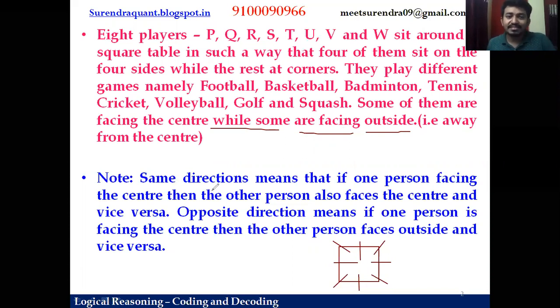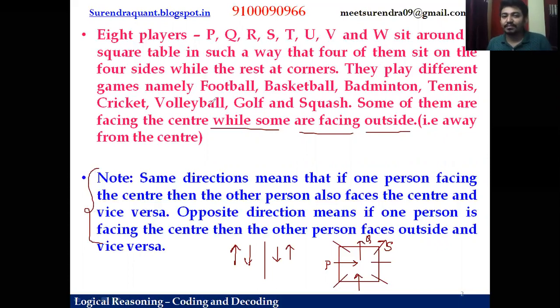And there is one note. Same direction means if one person is facing the center, then the other person is also facing the center. So what do you mean by this? Let's say this person is facing the center. If I say P and Q are facing the same direction, it means P and Q are facing the center. For example, if one more person is facing outside, I can say that the other person Q is also facing the outside. So same direction means either towards the center or outside the center. Whereas opposite direction means if one person is facing the center, then the other person is facing outside. Similarly, if one person is not facing the center, the other person is facing the center. So this is the meaning of this note, guys.